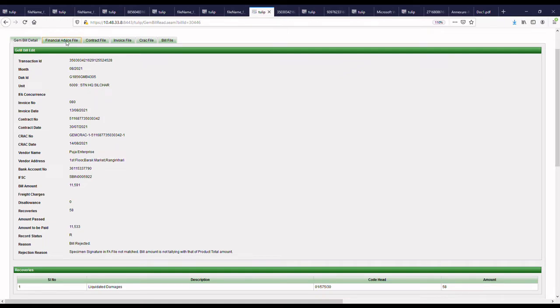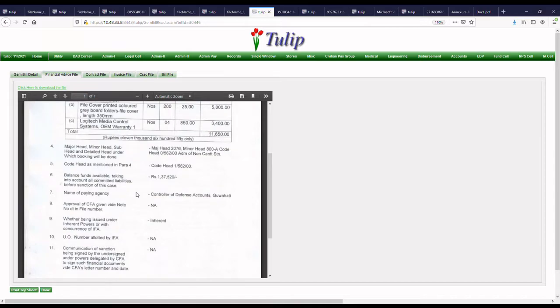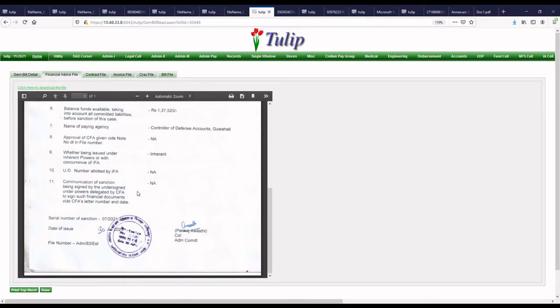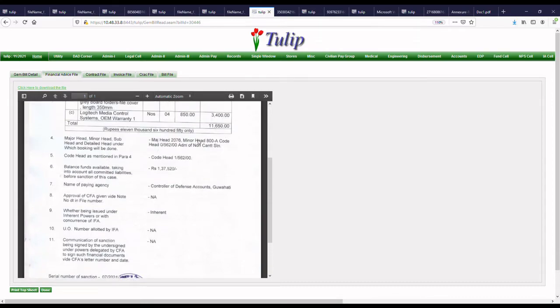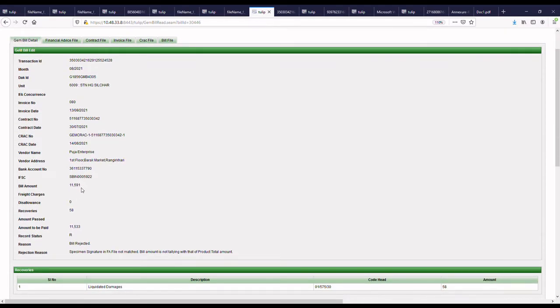That file is also not available. A contract amendment file should have been there in which the DP extension was given to the vendor. It is also not available in the financial advice file, you can see. And third, the unit has deducted the LD. That's why there is a mismatch of amount between the bill and the total amount. That's why the bill is being rejected.